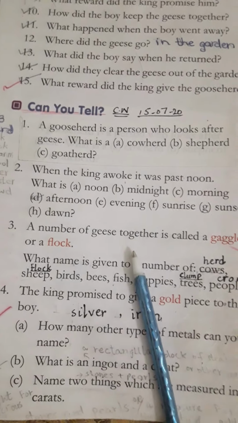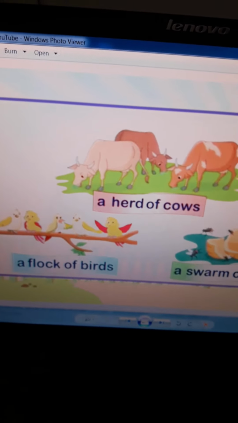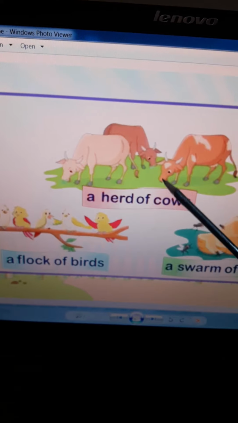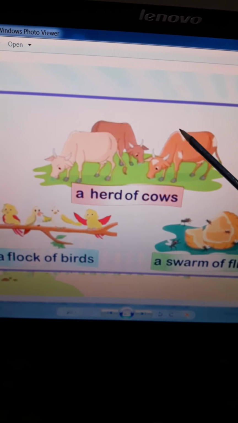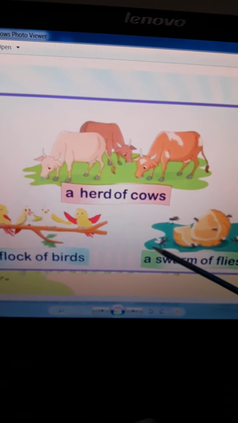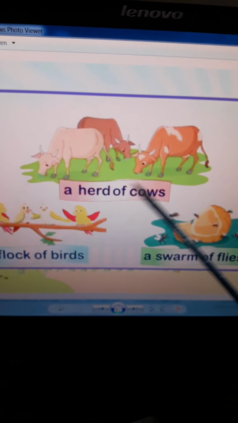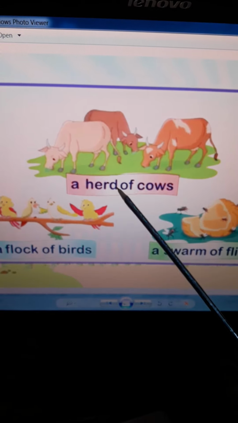What is a collective noun? Students, some common nouns have a special name when they are in a group. These are common nouns, but now they are in a group. So a collective noun is a word used to name a group.